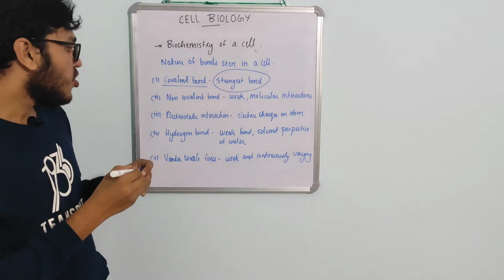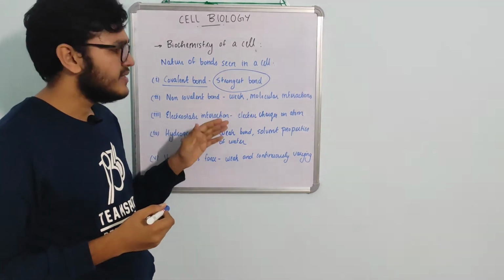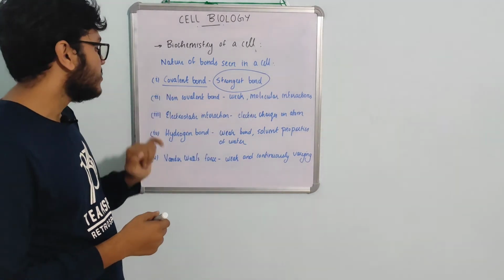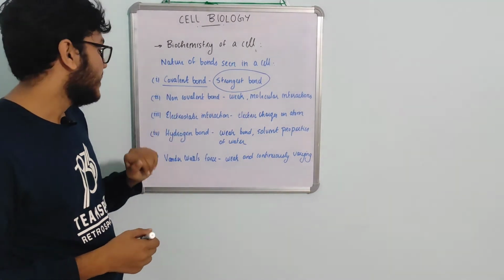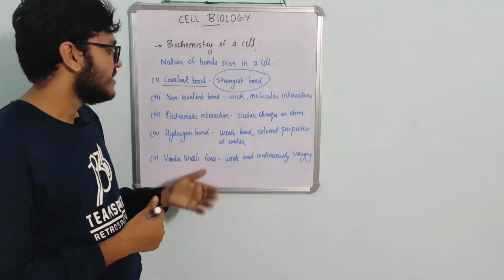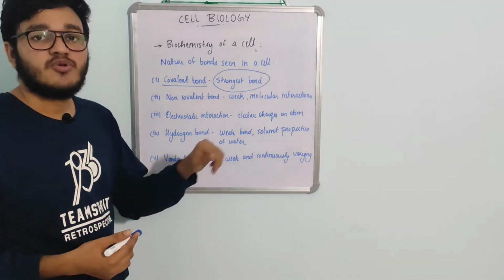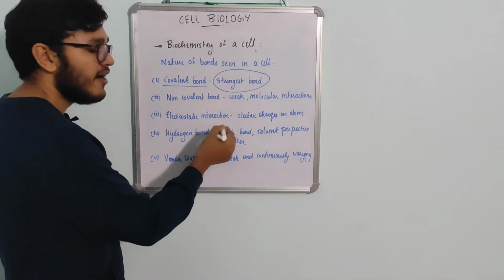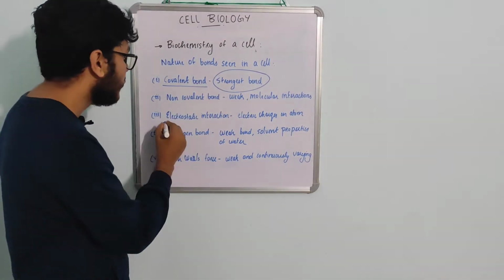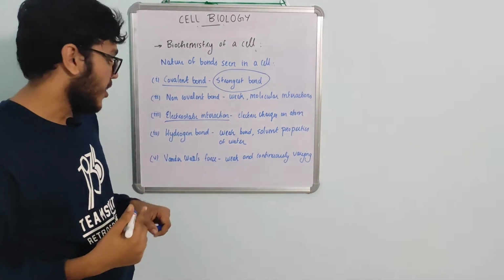The second one is a non-covalent bond, which is weak and it takes place due to molecular interactions. It is not so important, but covalent bond is one among the important topics which you have to study. The third one is electrostatic interaction, which takes place due to the electric charges distributed on an atom, which can also be known as ionic bond. So that's also important. The second strongest bond after covalent bond is electrostatic interaction or ionic bond.